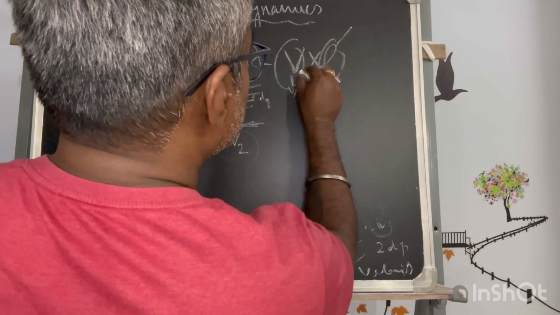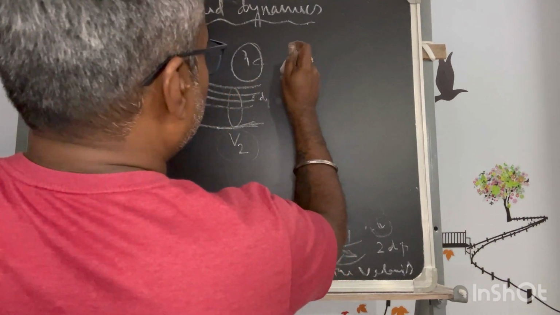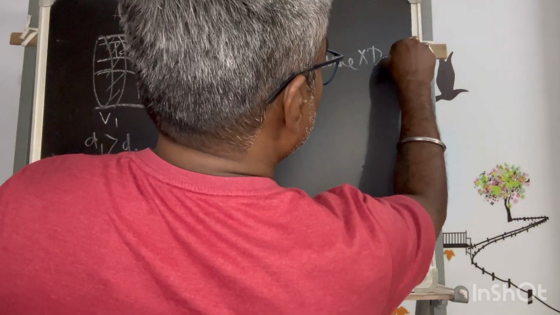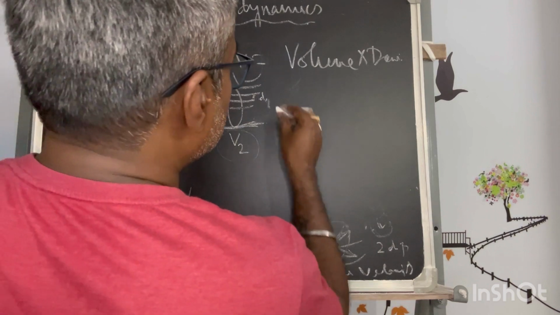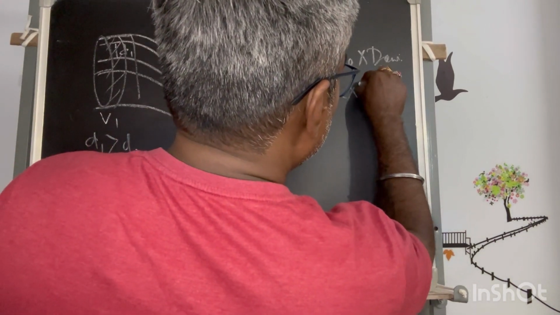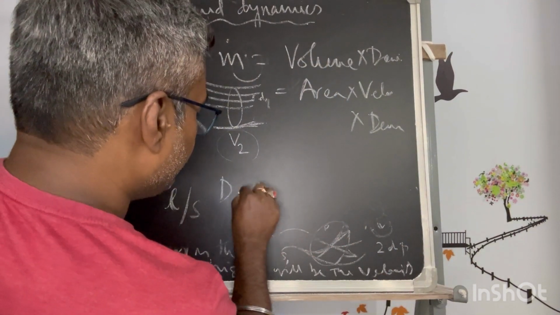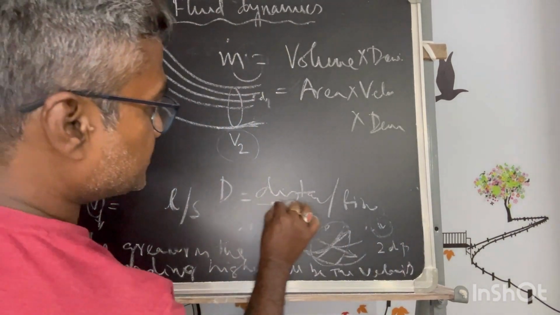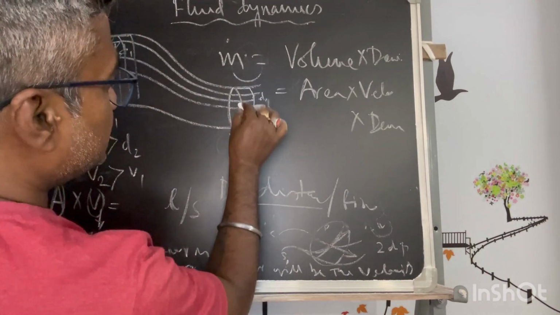this can be related as volume into density. Let me write it in words: volume into density. Okay, this is mass flow rate. This mass flow rate is volume into density. Volume is again area into velocity into density. Why velocity? Velocity is nothing but the distance per time.